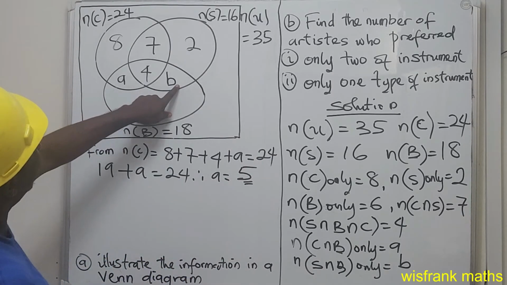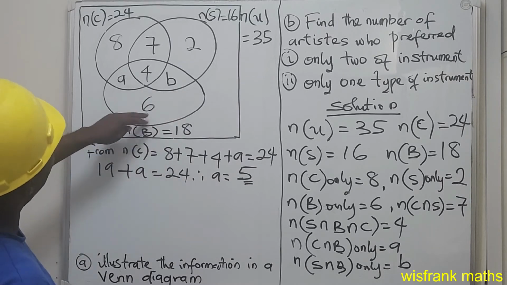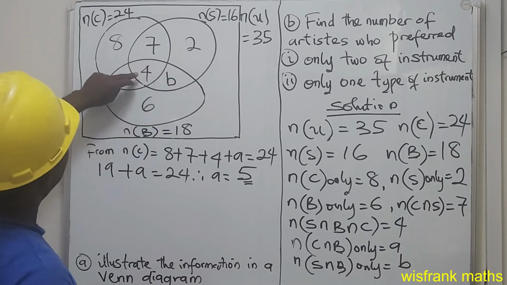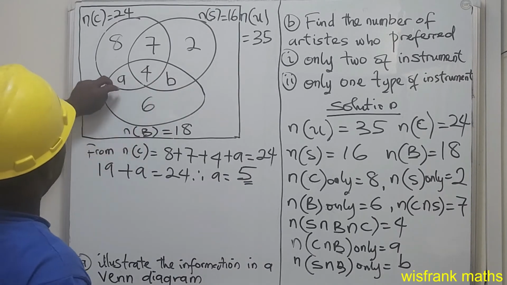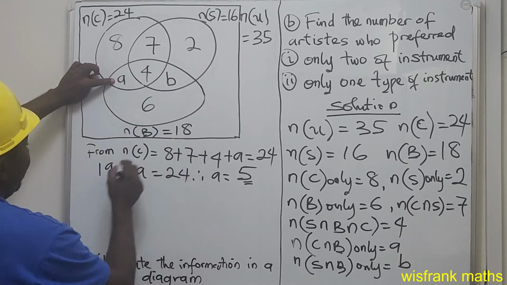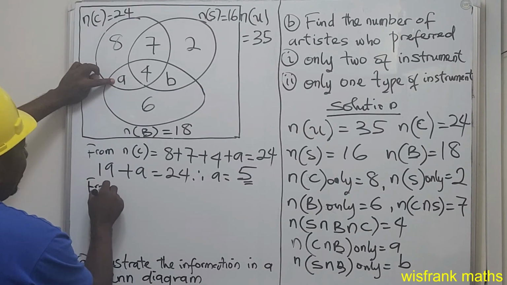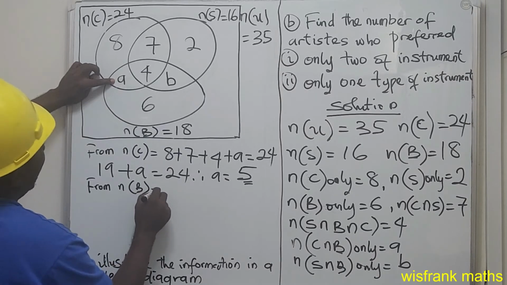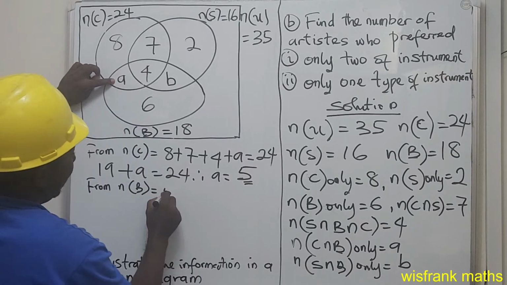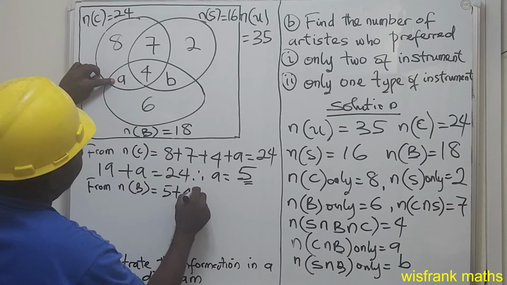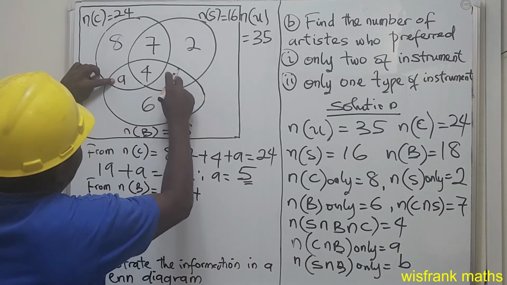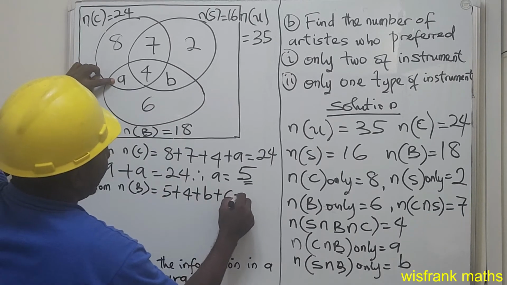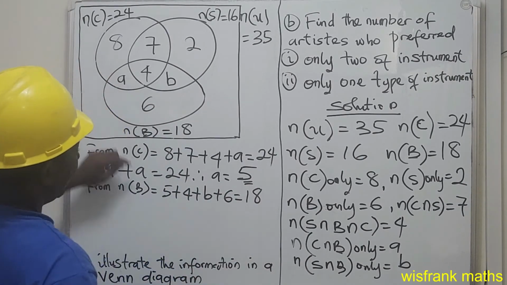So let's find the value of B. Our A is 5. From the number of bongo, we have A, which is 5, plus 4, plus B, plus 6 equals 18.